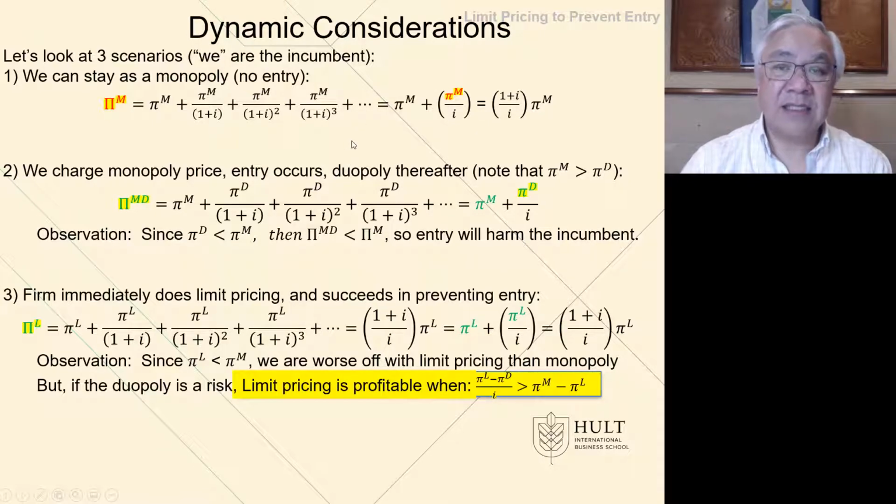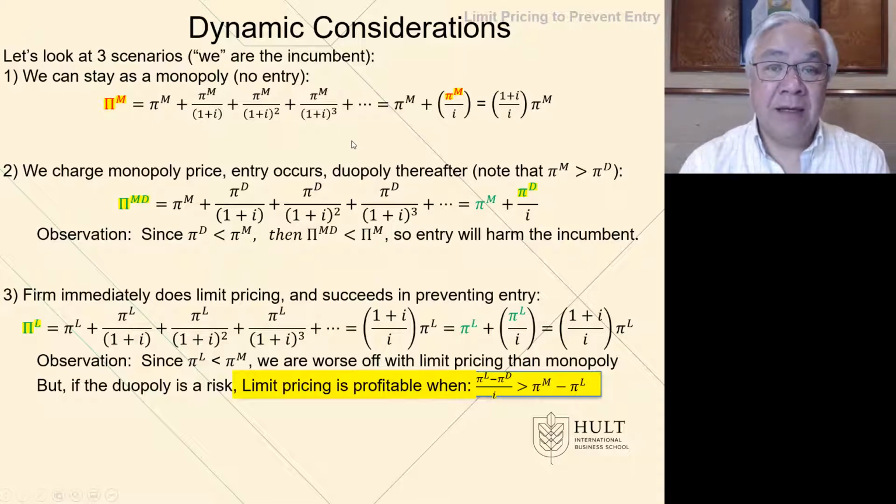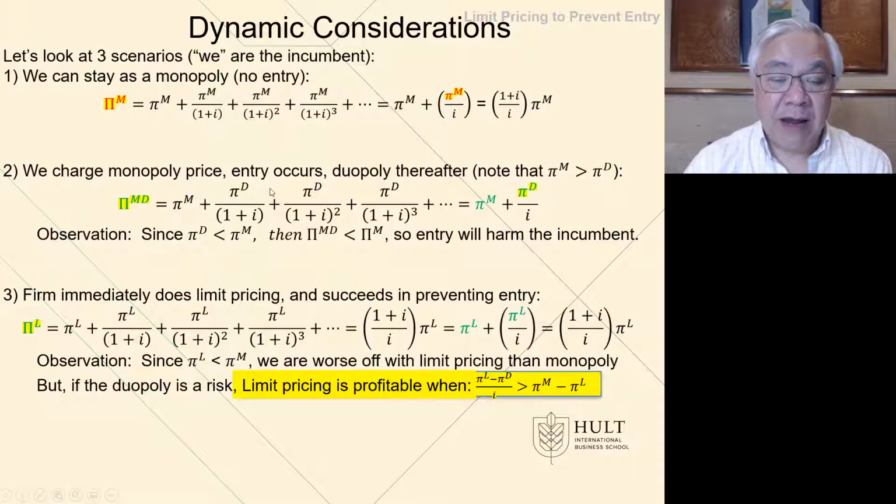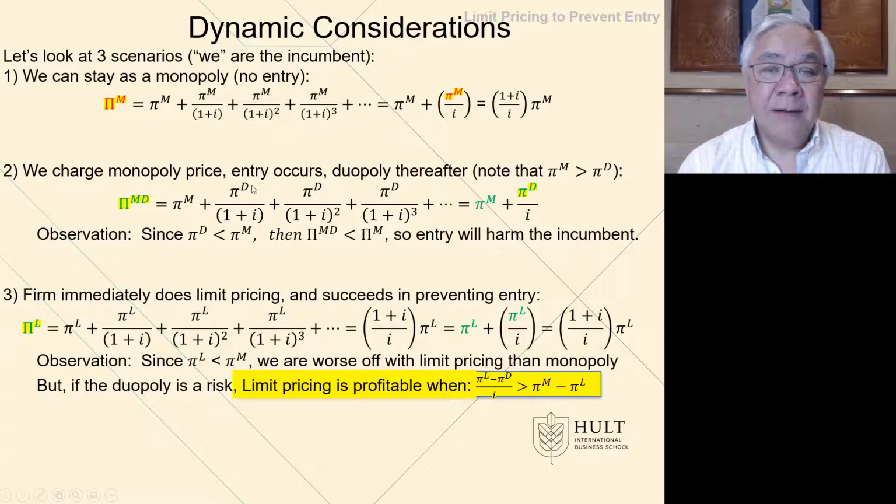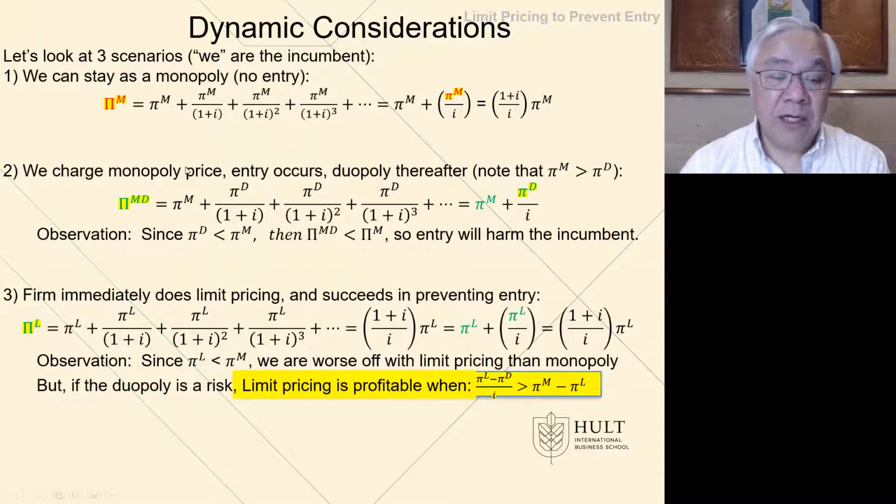Second, let's say it's a scenario where we hold up the monopoly pricing for 1 year and then the entry does occur. So we're forced to react, drop our price, increase our quantity, thereby hurting our own profits. So in this scenario, notice that pi m is only for year 1. And then thereafter, we're in a duopoly. So this pi d represents a lower level of profit. So we have 1 year of monopoly profit, and thereafter, we're a duopoly, and it stays that way because the new entrant carves out a position and stays in.